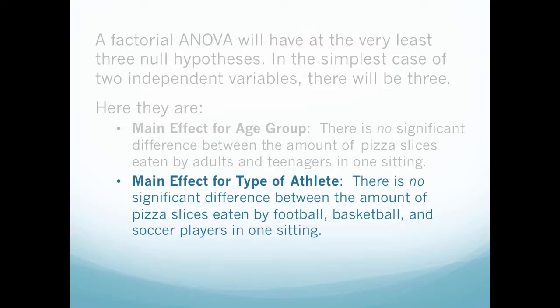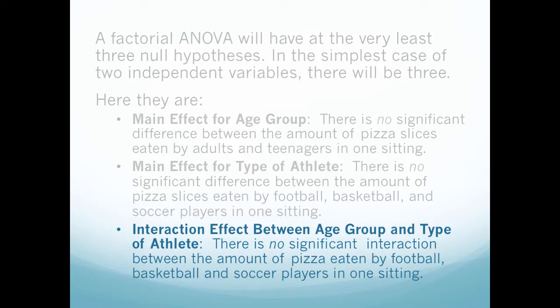We would also have a hypothesis about our second main effect, which in this case is athlete type. So there's no significant difference between the amount of pizza slices eaten by football, basketball, and soccer players in one sitting. Our last null hypothesis then, or hypothesis in general, would be about the interaction effect. So this then would be between our independent variables, which are age group and type of athlete. So our null hypothesis would be that there's no significant interaction between amount of pizza eaten and type of sport you play. Okay, so notice how my null hypothesis in each is that there's no change, right? So the means would be equal.